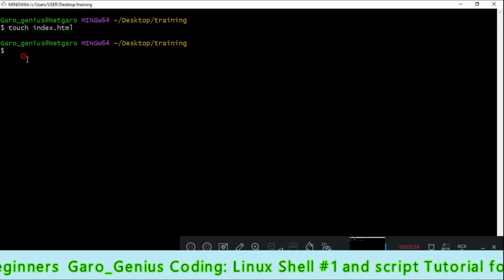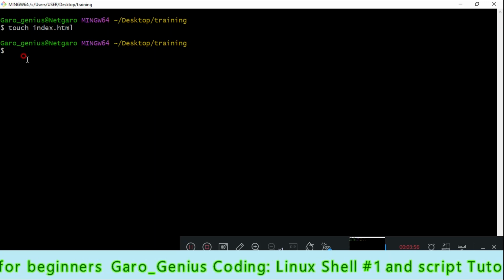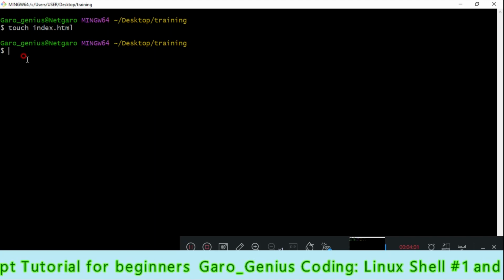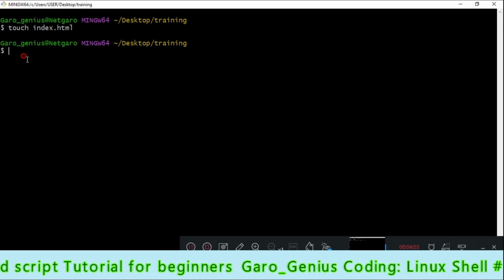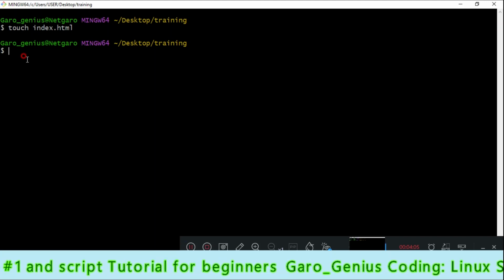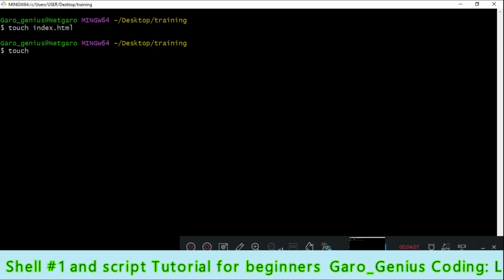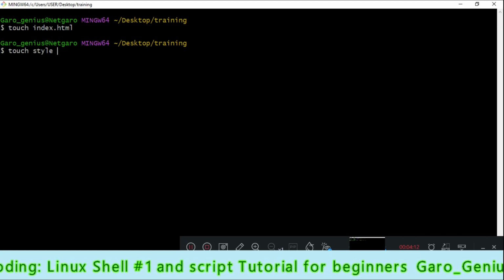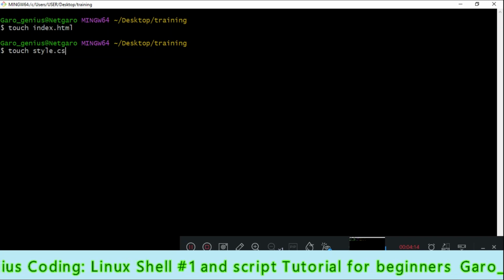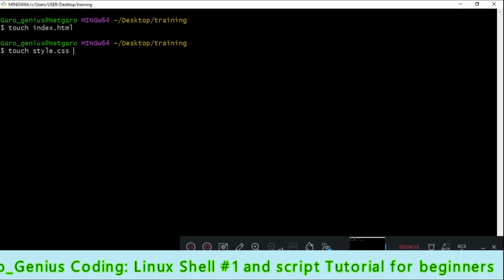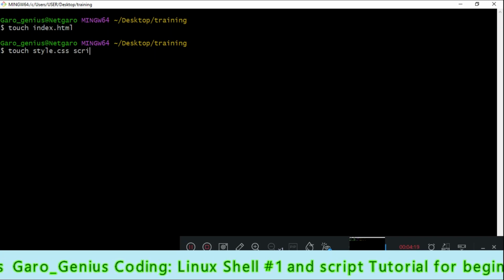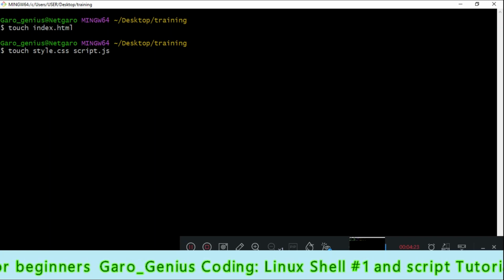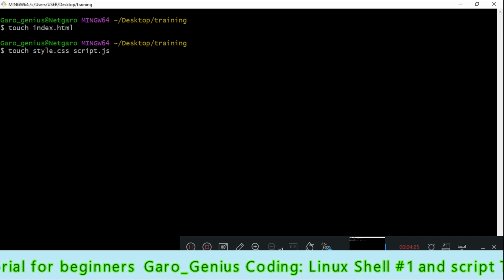Like I said, we are going to create multiple files with one click. Let's do this. We type touch and then style.css and scripts.js. This is multiple files, two files in one click.